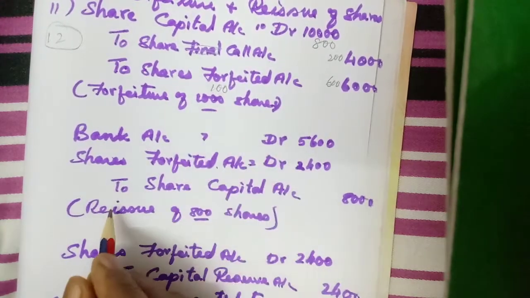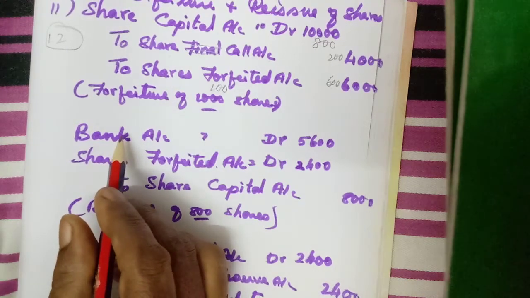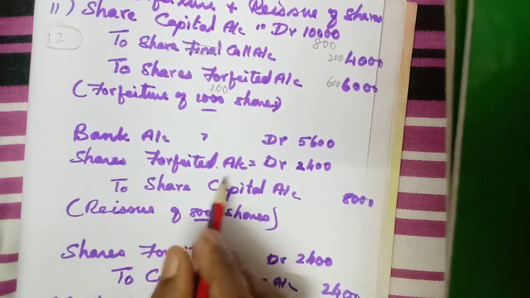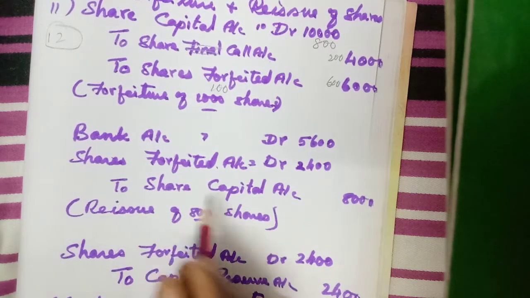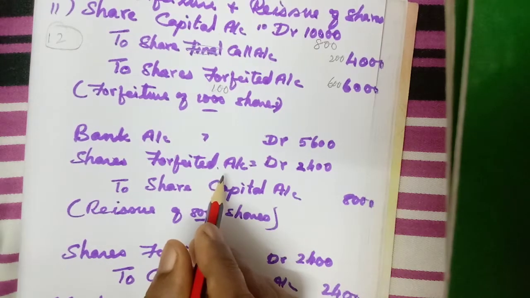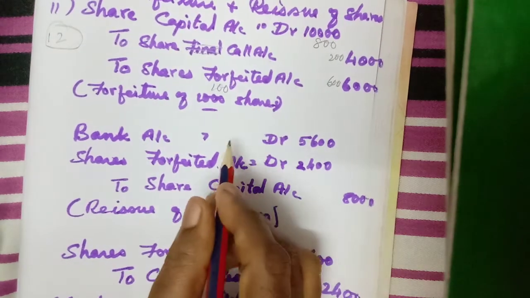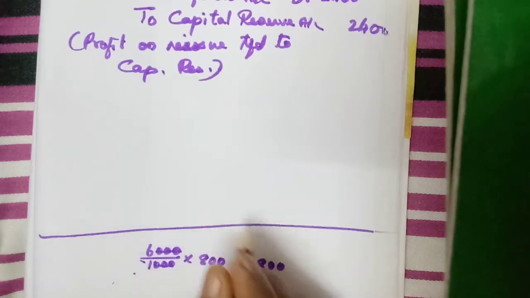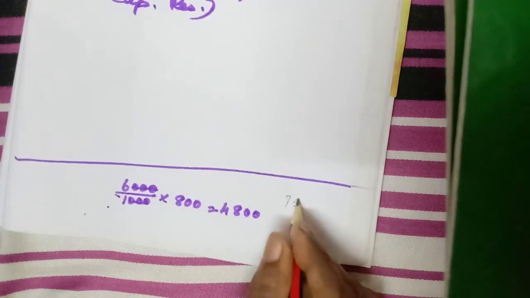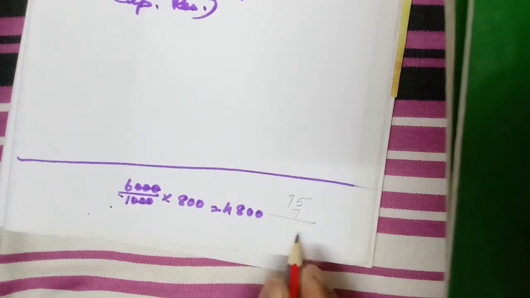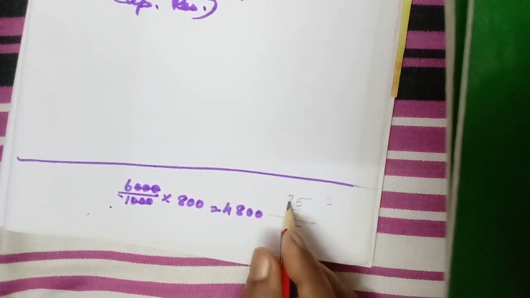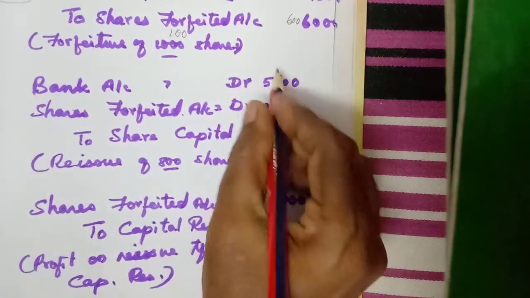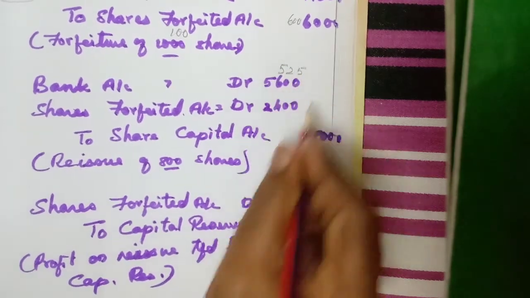Okay, 100 shares. The next entry, 75 shares only reissued. So same entry. Bank account debit, shares forfeited account debit to share capital. Same 8 per share only. So for how much is he paying? 7 rupees. So 75 into 7. 7 5s are 35, balance 3. 7 7s are 49, 52. So 525. Okay, 525 we are receiving.